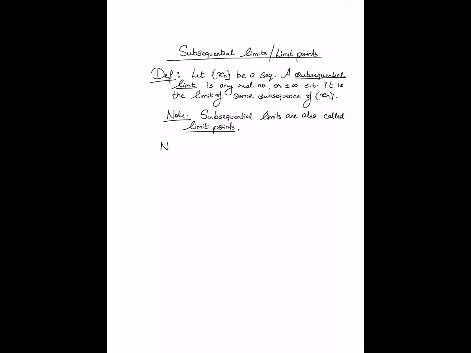One trivial note, based on results that we have already shown: if xn in fact does tend to x, then x is the only subsequential limit.